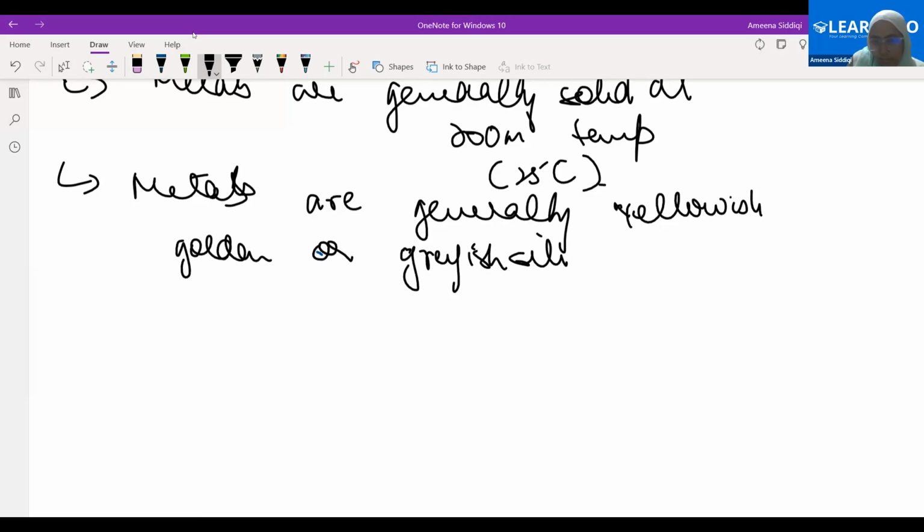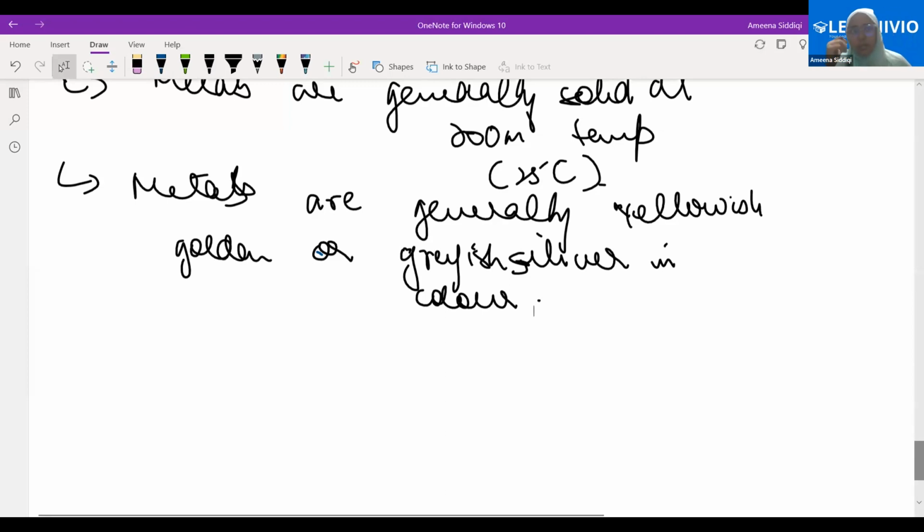Now, can I also write that iron is a metal, right? So metals are very easy to remove color. No. That is not a property of metals, bache.